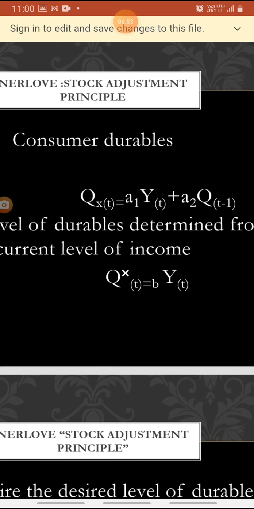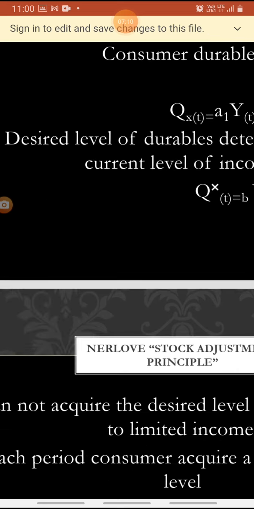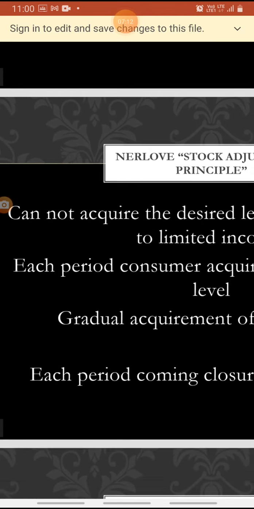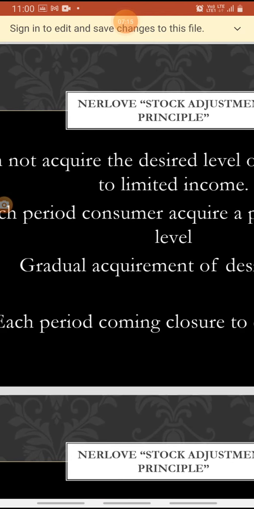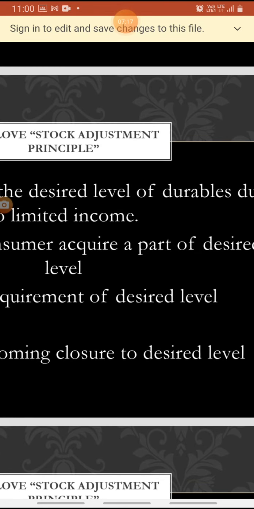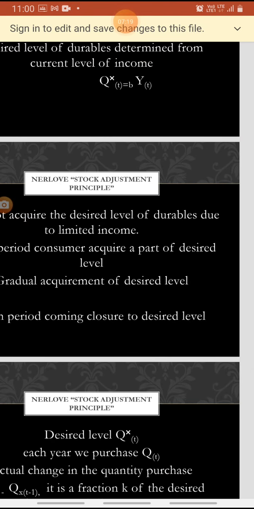So we can represent the desired level of durable commodities in the equation Q star T is equal to B Yt. Q star T is a proportion of current level of income, that is B Yt. We cannot acquire the desired level of durables within one time period due to our limited income.